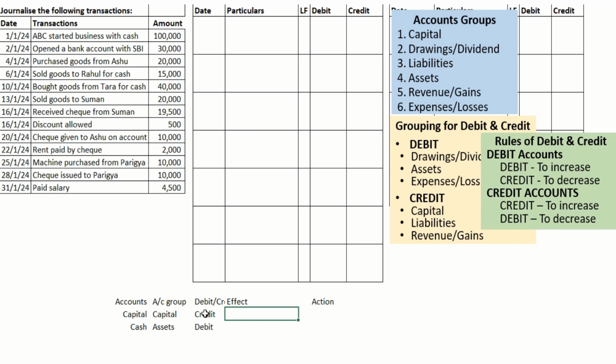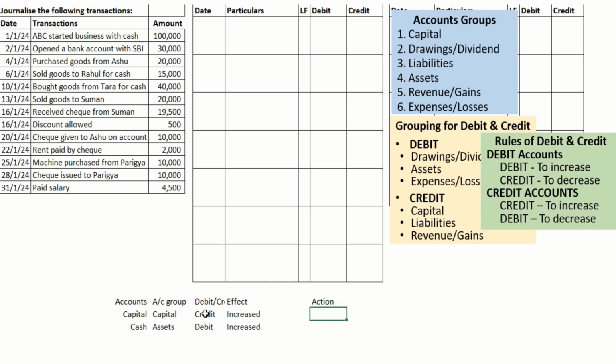Capital: we discussed, the company is getting money from the owner, so a liability is getting generated. It should be paid sometime. So it's a liability which is getting increased. Assets, cash: upon getting the money, the cash balance of the business is getting increased.